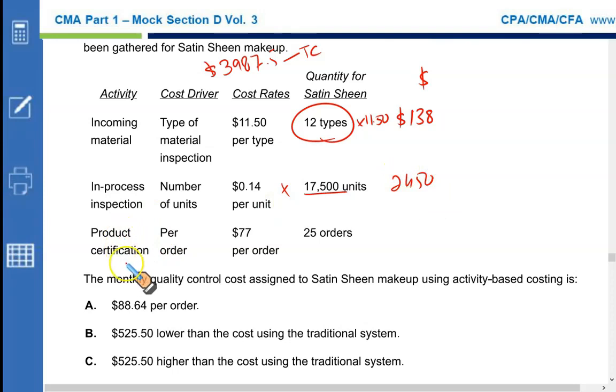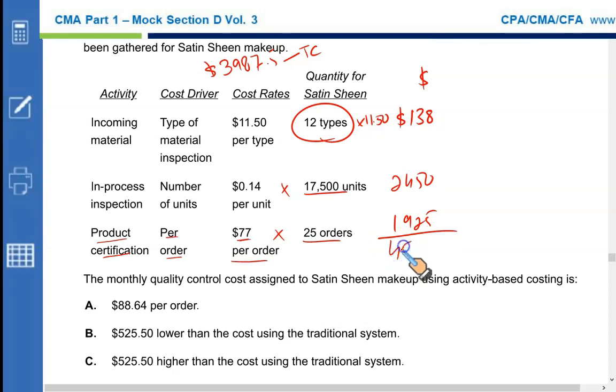The third one is product certification. This cost pool is driven by the number of orders, and it costs $77 per order to certify. With 25 orders, the cost would be 25 times 77, which gives you 1,925.